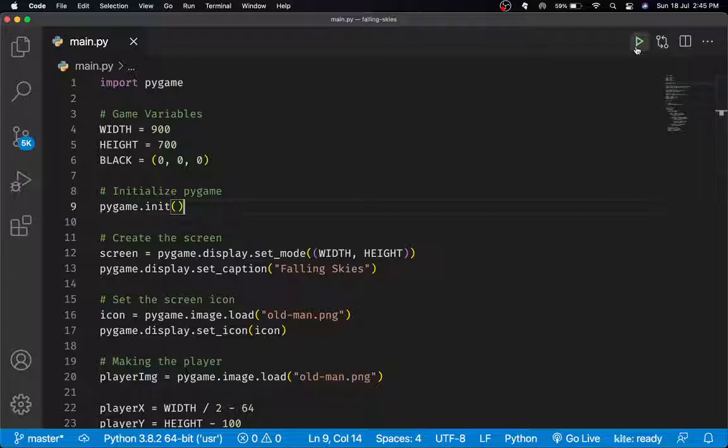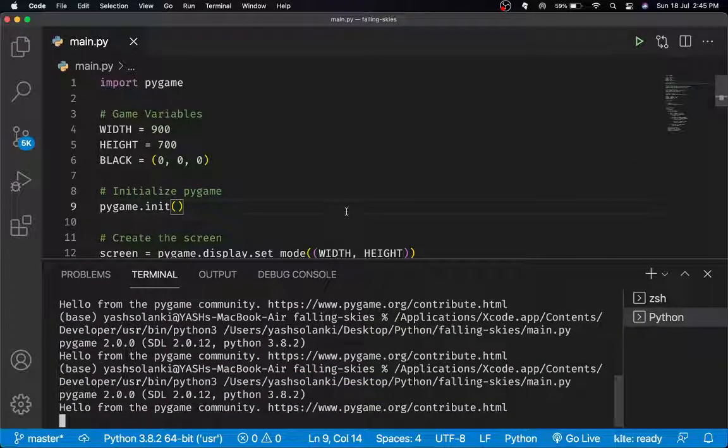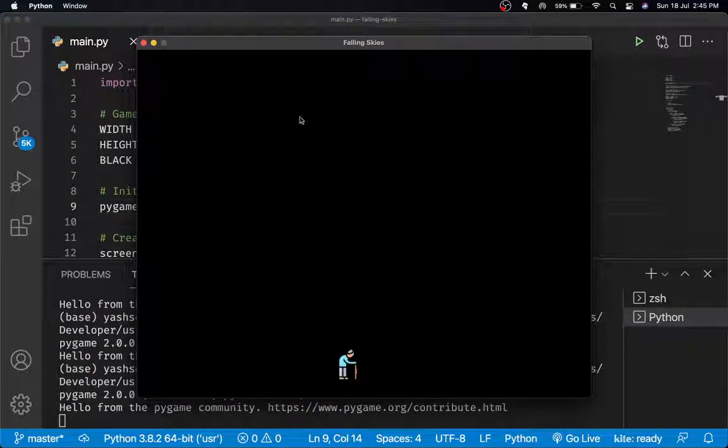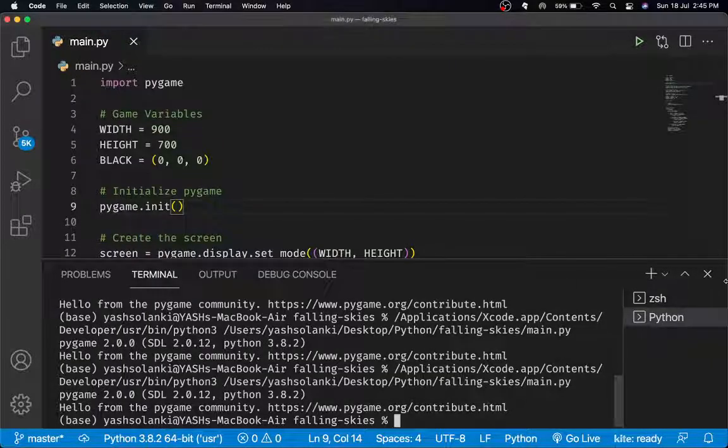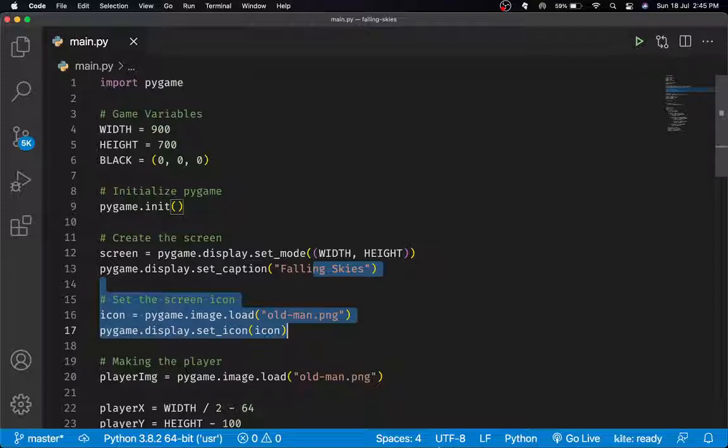As you can see, I run the program, and we get a guy, and if I click on the left arrow key, he is moving left, I'm clicking on the right arrow key, he is moving right. And that's exactly what we wanted. We wanted him to move with the arrow keys, and that's pretty much it. Now we will do all of the other boundary stuff in the next video.